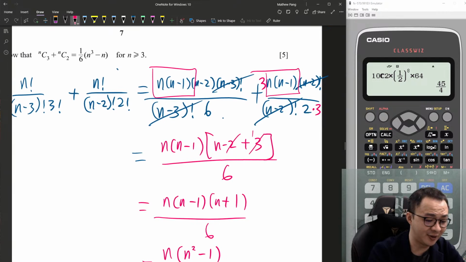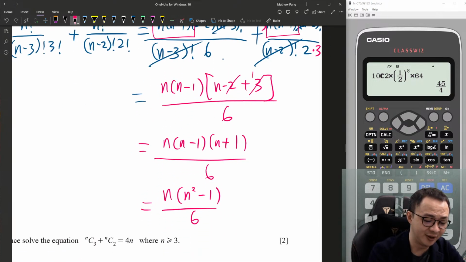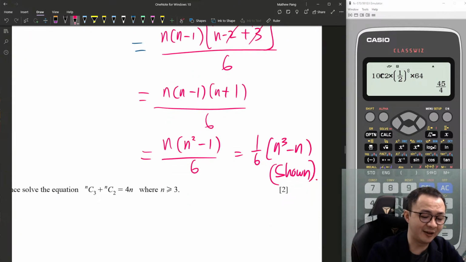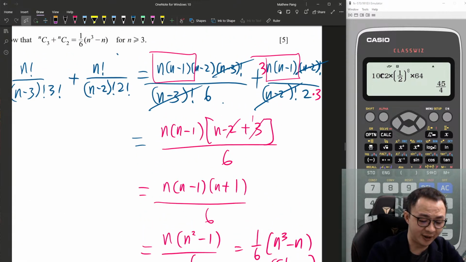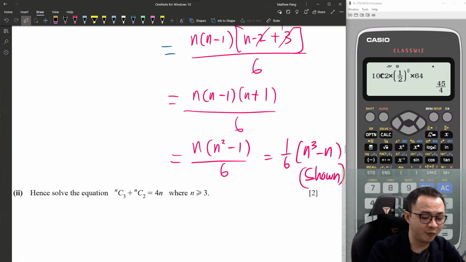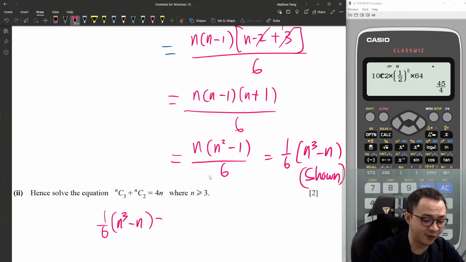Is that the answer they want? Oh, they want me to multiply it. So I will just expand it: 1 over 6 (n cubed minus n) short. Okay, so this is what they want, right? They asked me to show. Then what I do next is, the whole thing equals 4n, right? So 1 over 6 (n cubed minus n) equals 4n.